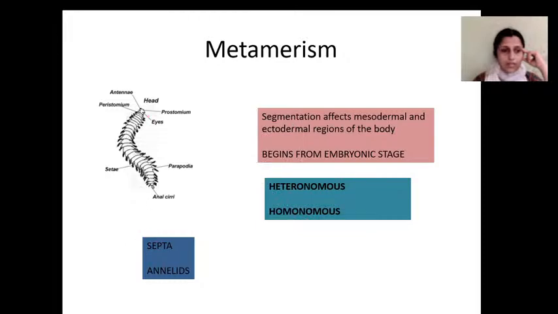In this picture you can see the body of this worm is divided into a series of segments from the head region, and each segment is separated by septa or septum. True segmentation is shown in annelids. Segmentation affects the mesodermal and ectodermal regions. Externally, you can see the animal's body has different segments.